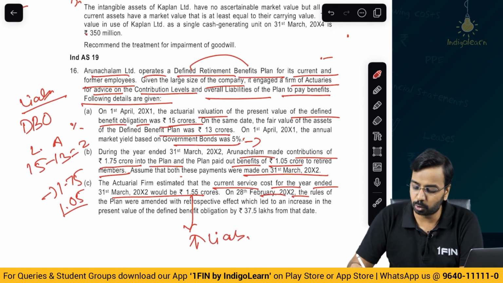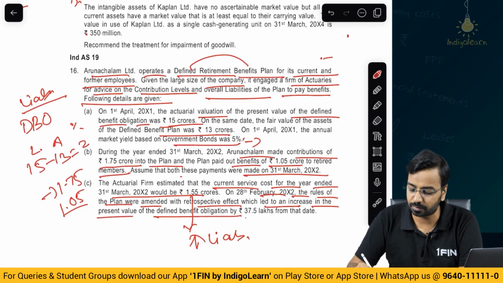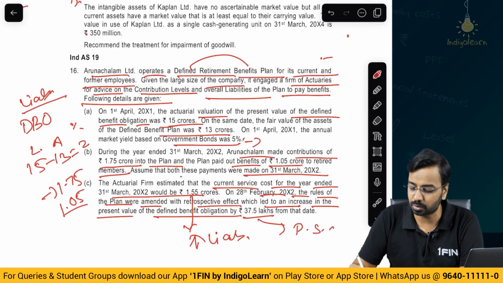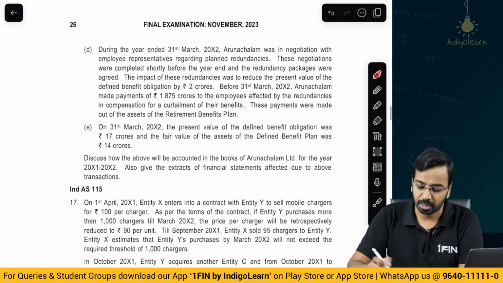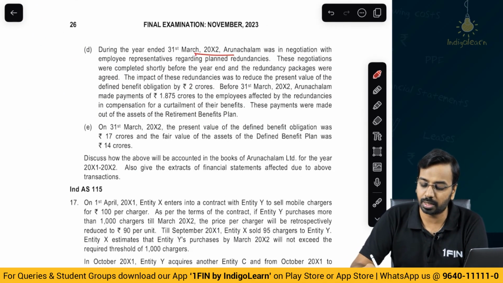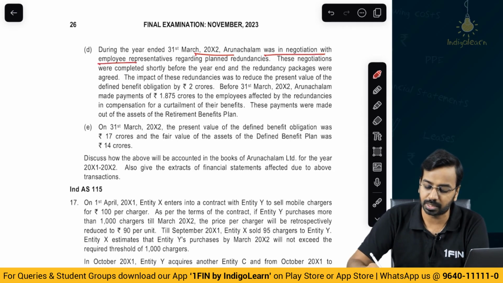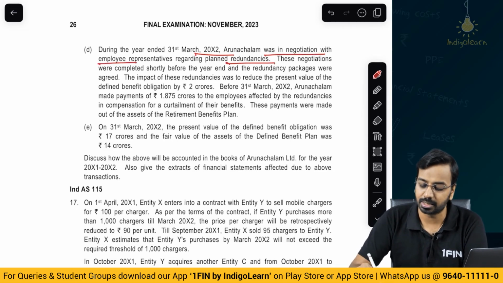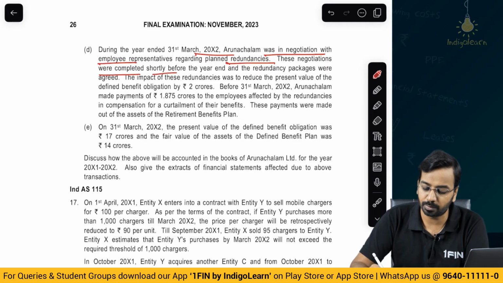On 20th February of year 2, the rules of the plan were amended with retrospective effect, which led to an increase in the present value of defined benefit obligation of 37.5. This is my past service cost. This will also increase my liability. During the year ended 31st March of year 2, Arunachalam was in negotiation with employee representatives regarding plan redundancies. These negotiations were completed shortly before the year end and the redundancy packages were agreed.